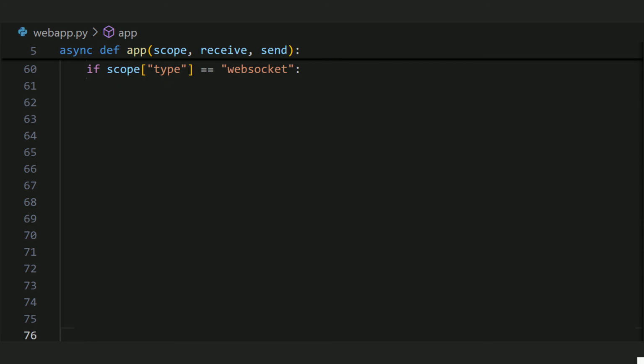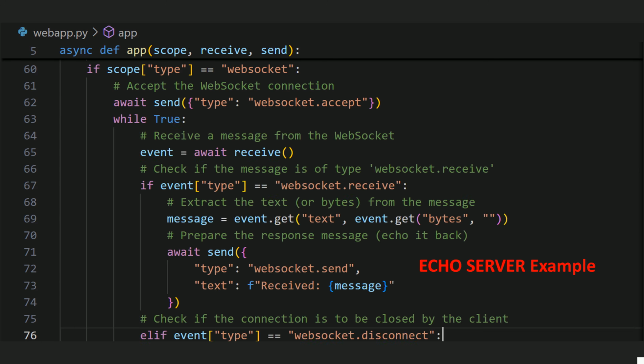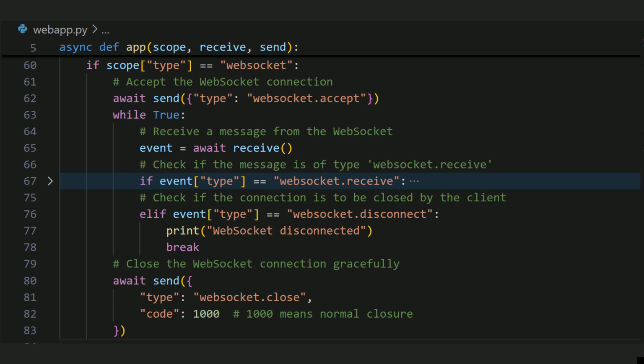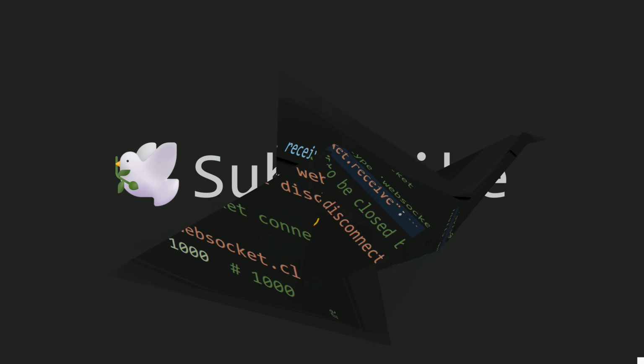Lastly, when a client starts a WebSocket connection, the web application can accept the connection by sending the websocket accept event. From there onwards, we can receive and send messages with the client in whatever order we want. We can keep the connection alive until the client sends us the request to close the WebSocket connection. Then we break out of the infinite loop and send the websocket close event with code 1000 to close the connection gracefully. That is all about the ASGI interface.